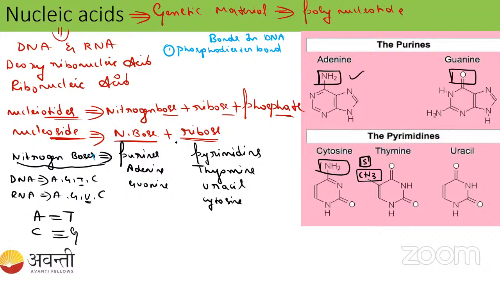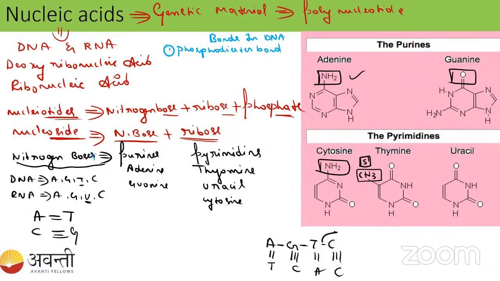Okay. So here, this is the adenine, this is the guanine, this is the thymine, and this is the cytosine. So adenine bonds with the thymine and guanine with the cytosine. Adenine and thymine have a double bond, and guanine and cytosine have a triple bond.